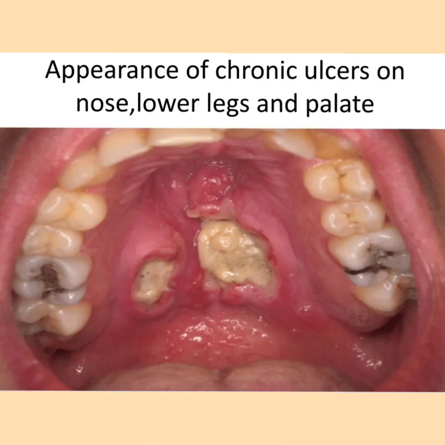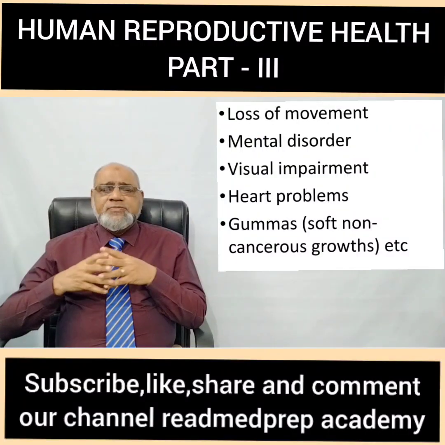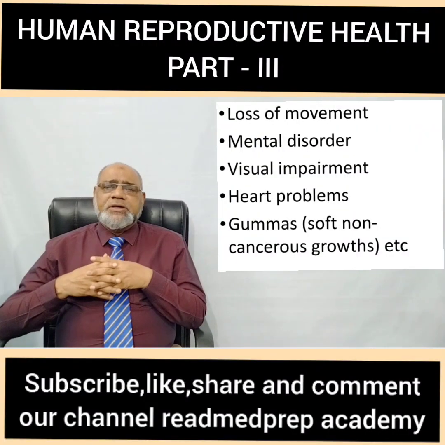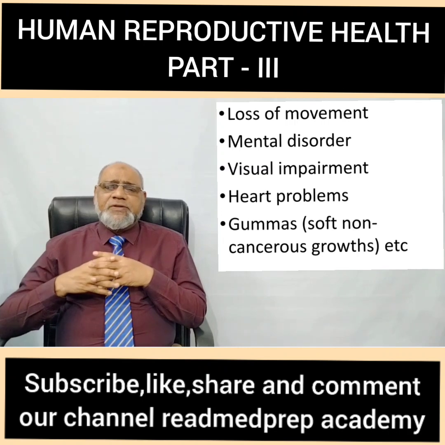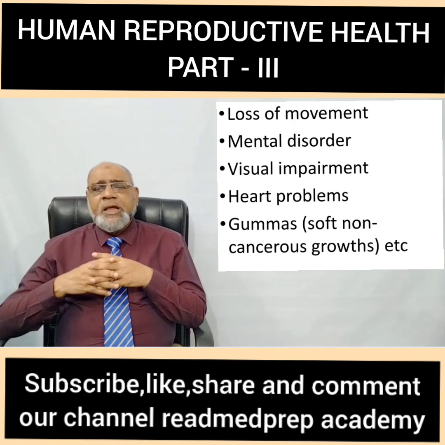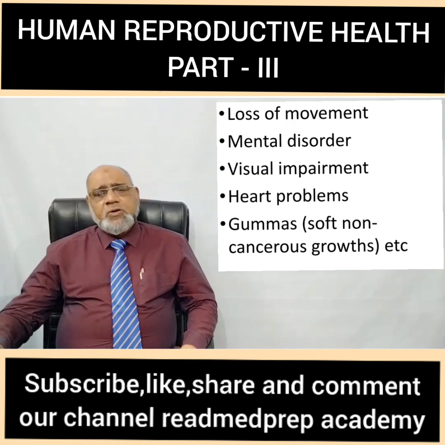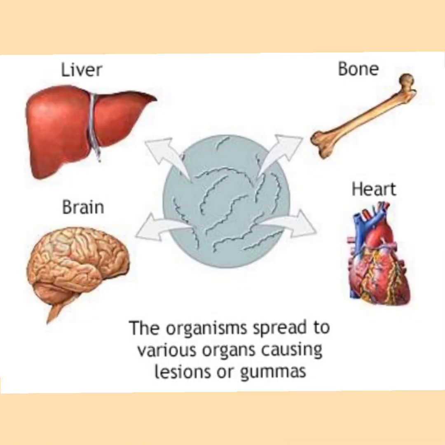Here, there is appearance of chronic ulcers on the nose, lower legs, and the palate. This leads to perforation in the palate, loss of movement, mental disorder, visual impairment, heart problems. The pathologic lesion of the tertiary syphilis is gumma, which is a soft, non-cancerous growth. Here you can see that the gumma can occur in any of the organs of the body, like the liver, the bone, the heart, and the brain.